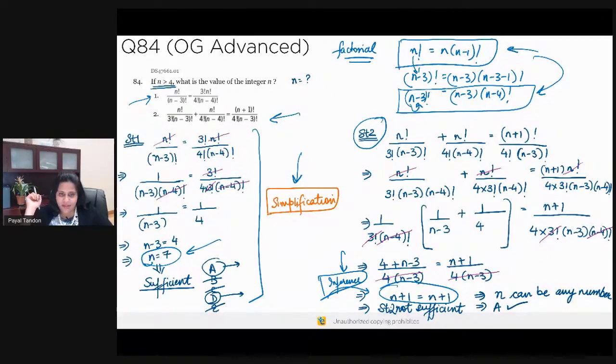Okay. Let's read what Karan is saying. I got A, but I had to check twice to make sure that I had evaluated statement 2 correctly since n was cancelling out. Okay, good. That's good. Double checking your work is good. As long as you're following the process and you're double checking your work, that's absolutely fine. Okay. Good, Rahul. I'm glad that you recognize the gap.